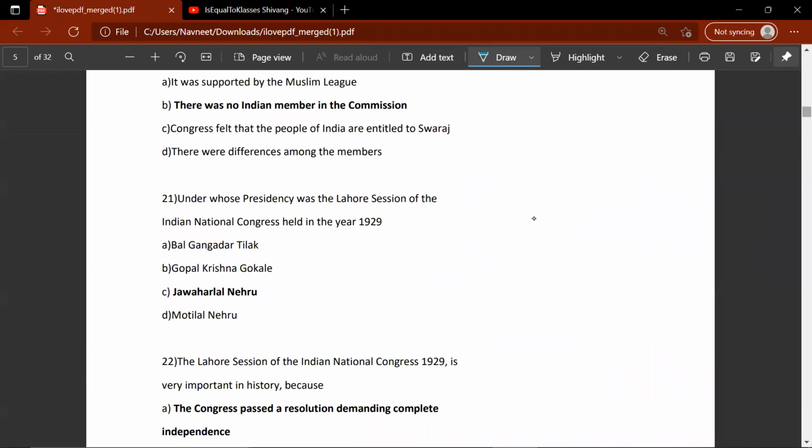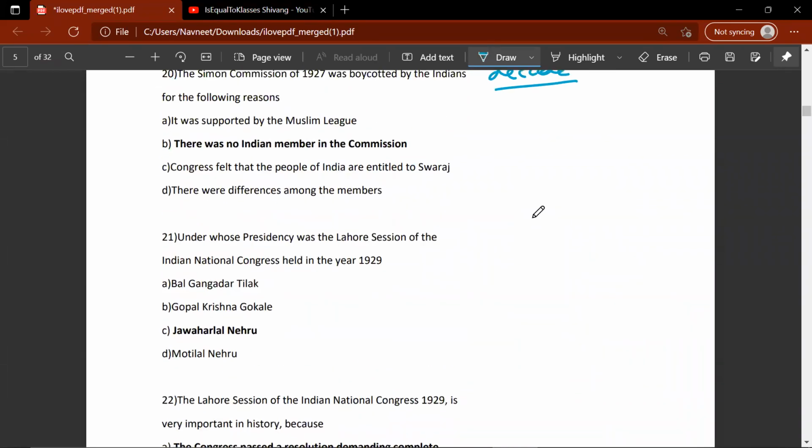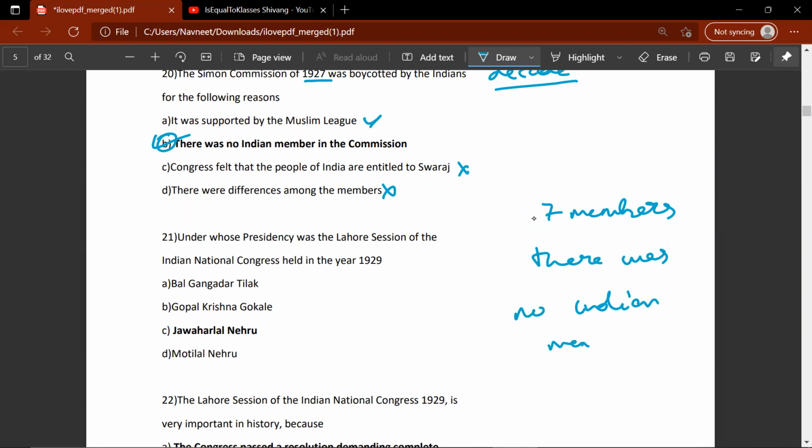Okay, moving on. The 20th question. Just scroll this. The Simon Commission of 1927 was boycotted by the Indians for the following reasons. It was supported by the Muslim League, wrong. Congress felt that the people are entitled to Swaraj, wrong. There were differences among the members, wrong. There were no Indian members in the commission, so this would be the right answer. The Simon Commission had 7 members, in which there was no Indian member. There was no Indian representation. So that's why Mahatma Gandhiji called for the civil disobedience movement.